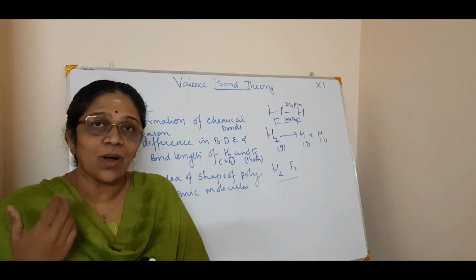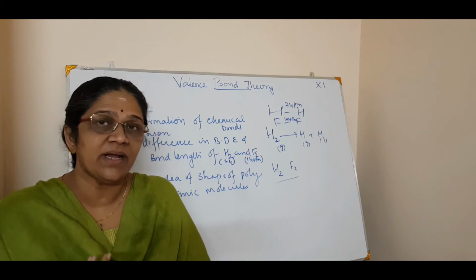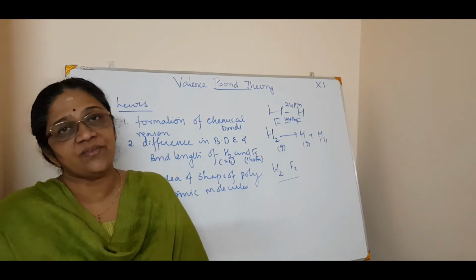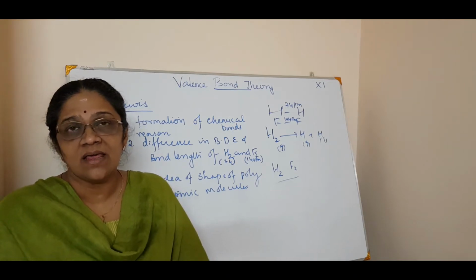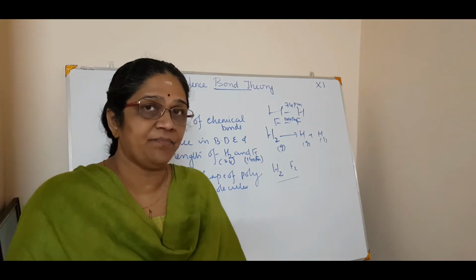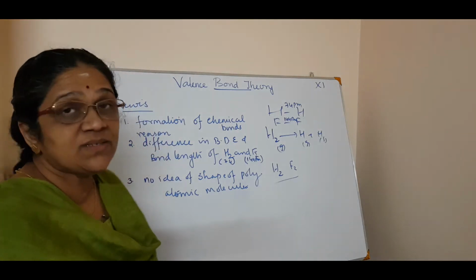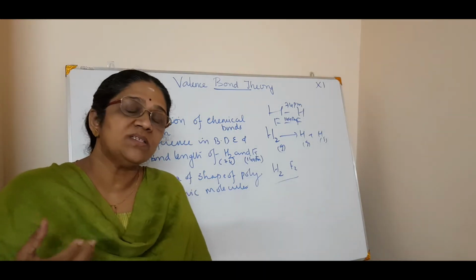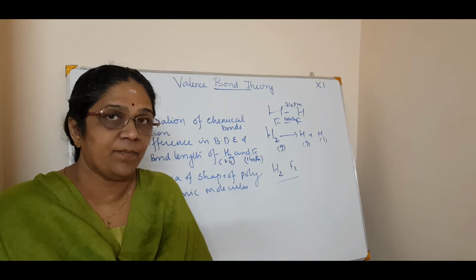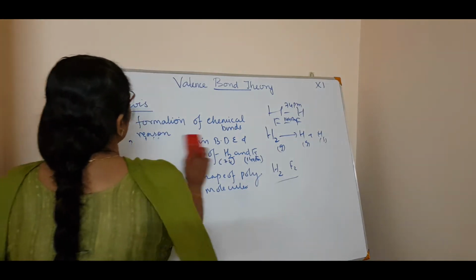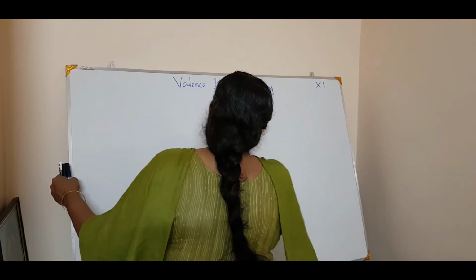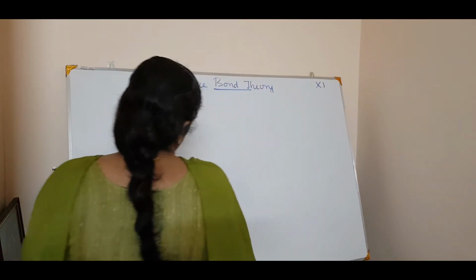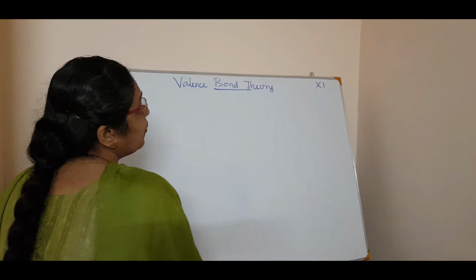So, in order to account for all the disadvantages of these two approaches or theories, a new theory was put forward, and that is called the valence bond theory. Now we will see what the valence bond theory is, or what the new theory is based on. It is mainly based on 4 or 5 things.